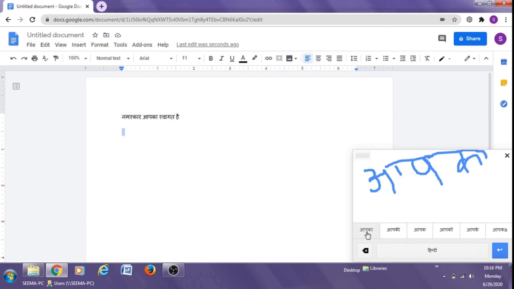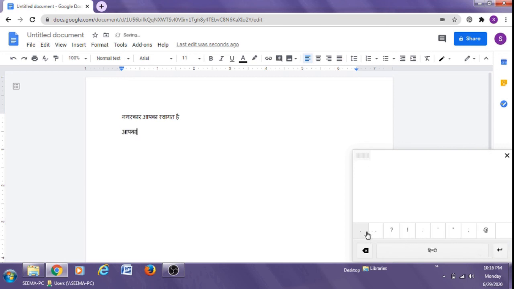Whatever you have drawn, you can select the correct word from here and it will get typed.